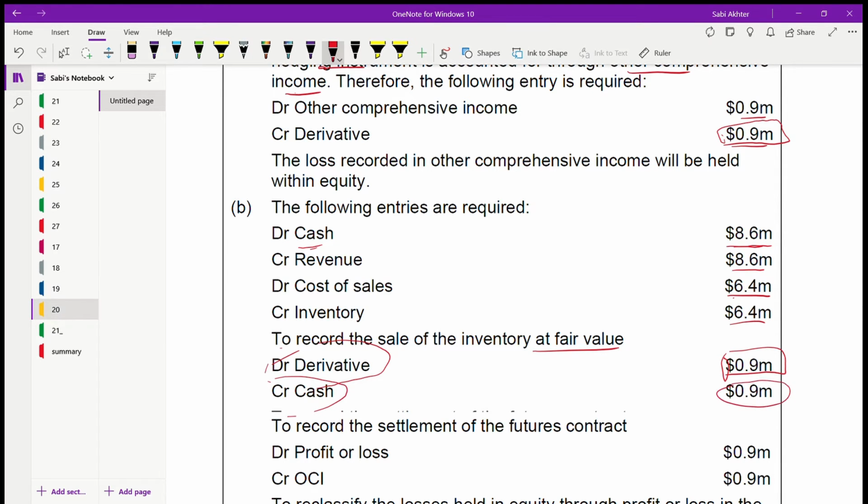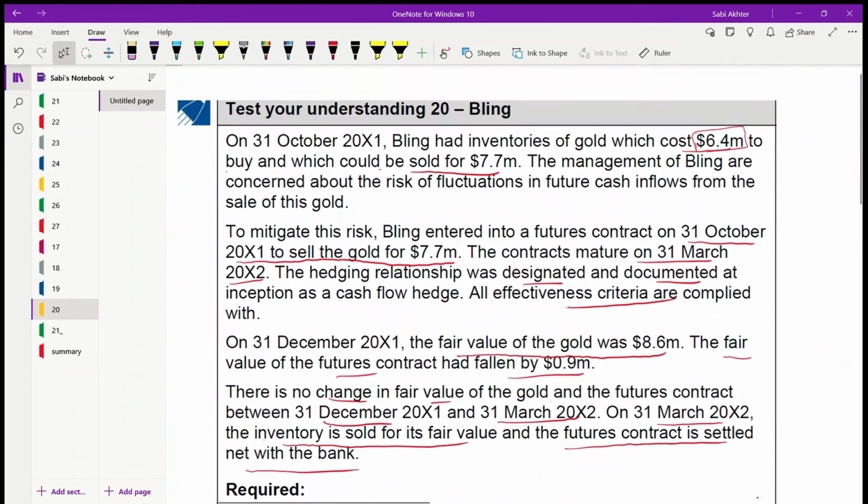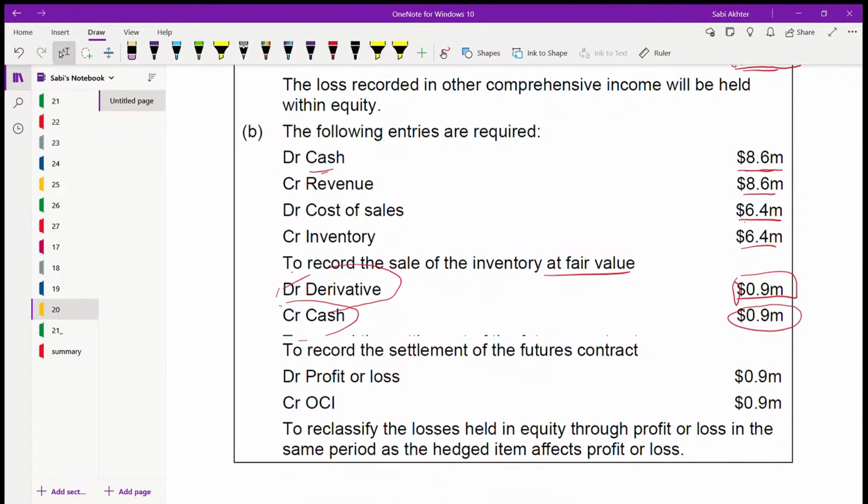Why? Because you are in the contract to sell the goods for 7.7. Even though the fair value of the gold was 8.6, still you will be receiving 7.7 only. So the difference from 8.6 to 7.7, that difference only you have to credit from the cash, because you are selling for 7.7 only. So the balance will go. There's a decline in cash, therefore the balance only 0.9.